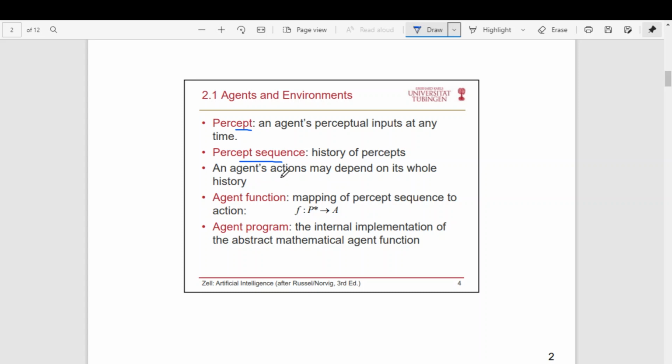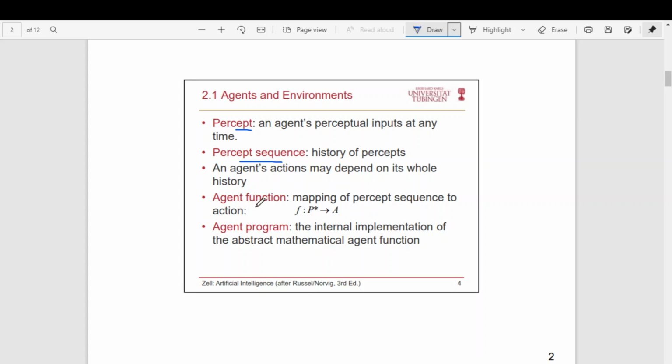For certain types of problems, it may be enough to use the current percept to take a decision. But for certain problems, it may have to consider the entire percept sequence. Or for some other problem, it may have to consider some part of the percept sequence. So how much of the percept is to be considered, whether the decision can be taken based on the current percept alone, or the entire history is required, or a part of the history is required, actually varies from problem to problem, or from environment to environment.